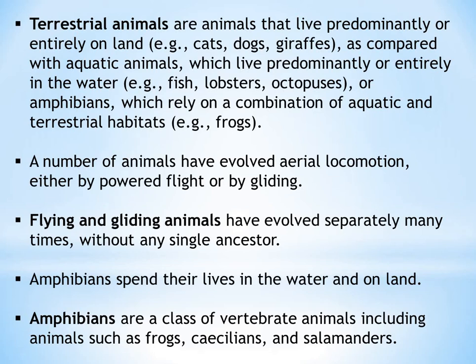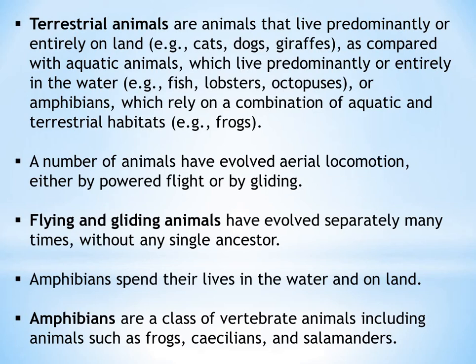Terrestrial means the animals which live on land, like cat, dog, giraffe, elephant, are called terrestrial animals because they live on land. Water animals are also called aquatic animals, like fish, octopus, shark, goldfish, different types. These are called aquatic animals, which only live in water, and they are also called water animals. We have the third category, that is the amphibians.